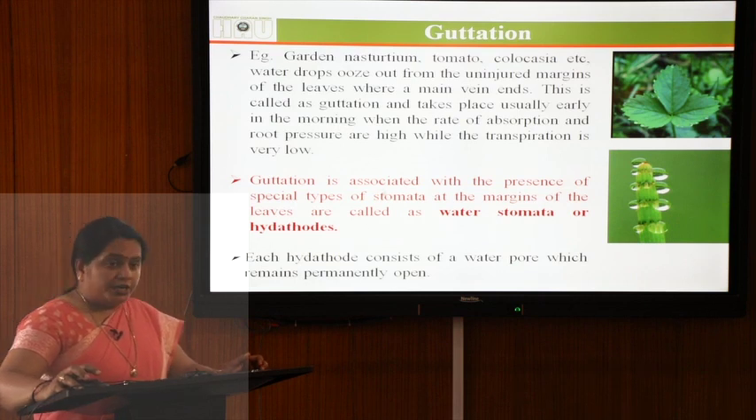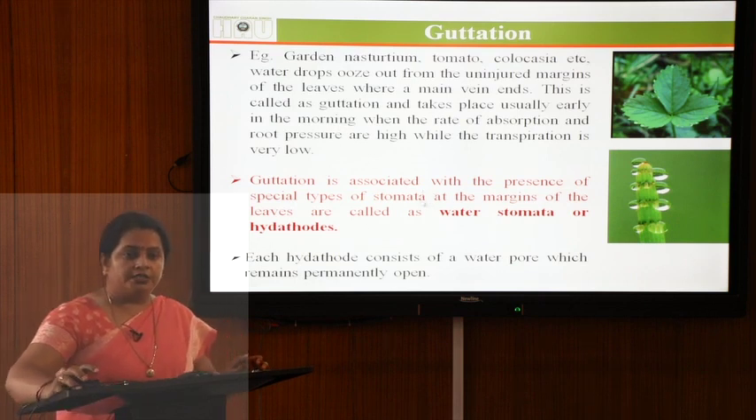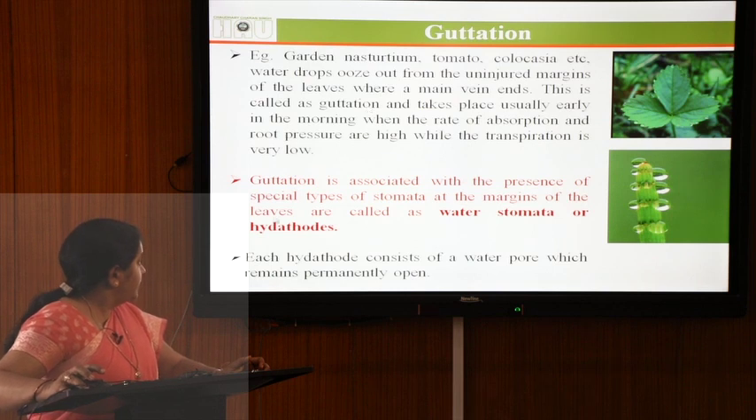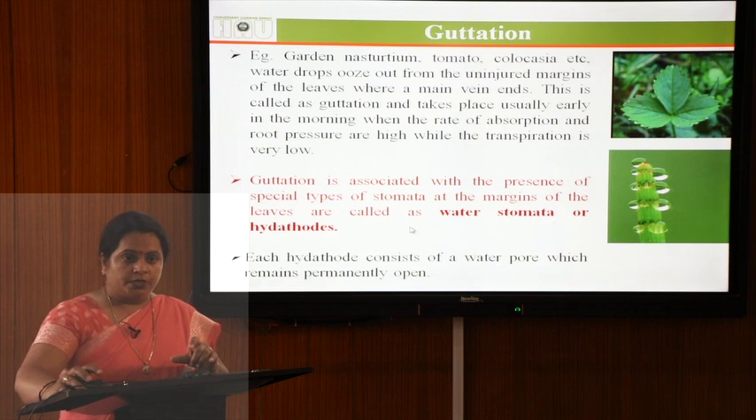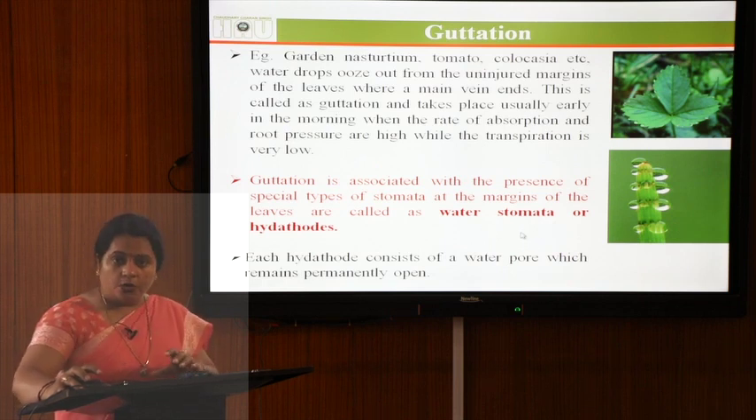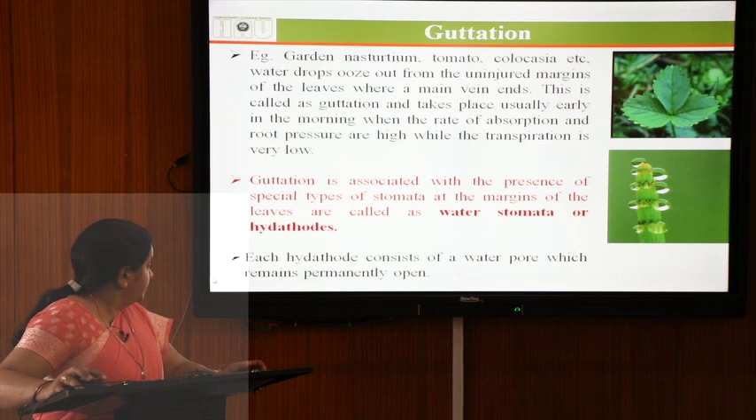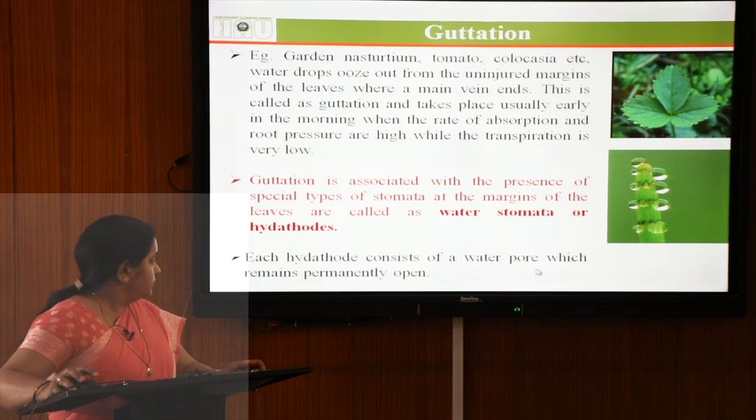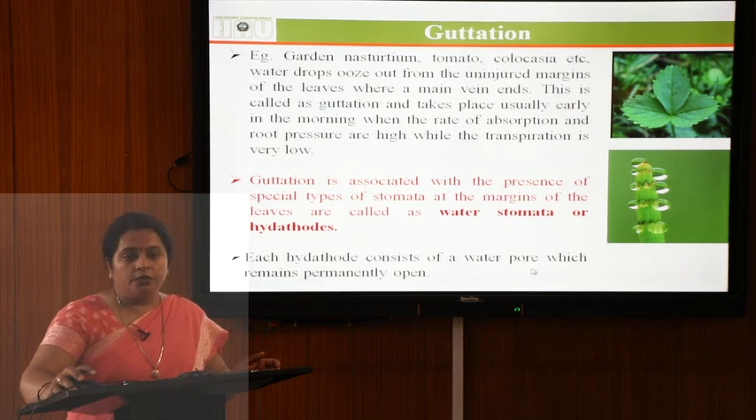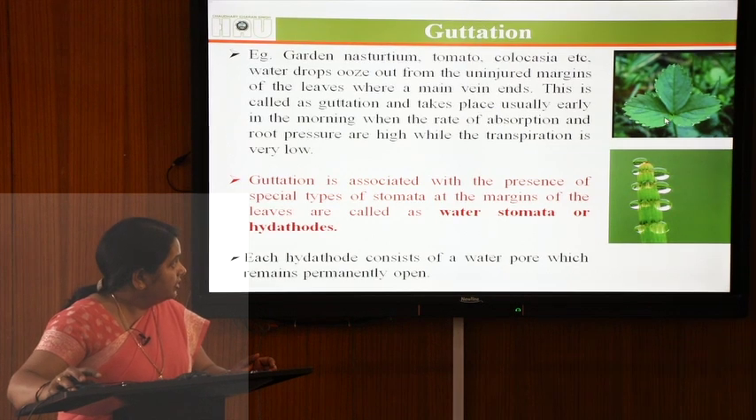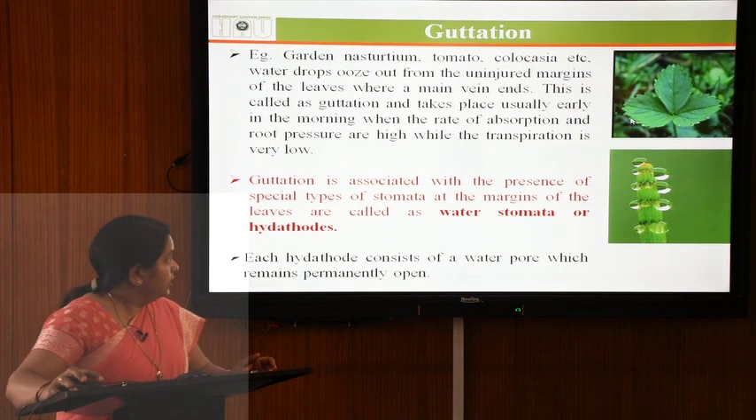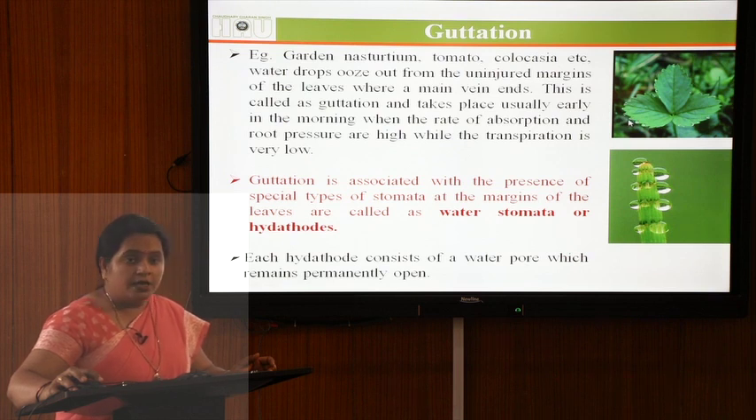This guttation process occurs through some specialized types of stomata that are present on the margins of the leaves, known as water stomata or hydathodes. These hydathodes consist of water pores which remain permanently open. You can see in these figures that water droplets are present on the margins of the leaves where the vein ends. Here the water stomata, that is the hydathodes, are present and are permanently open.